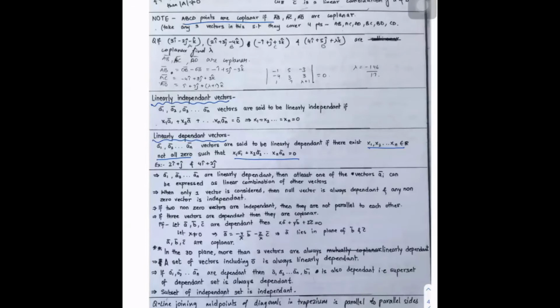And here, results related to independent and dependent: if you take only one vector, A bar, in which case is it independent, in which case is it dependent? A non-zero vector is always independent, and a zero vector is always dependent.